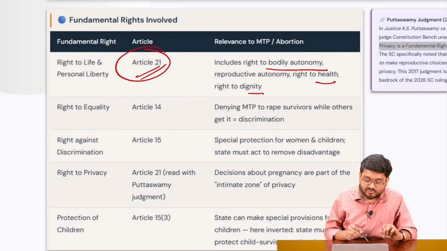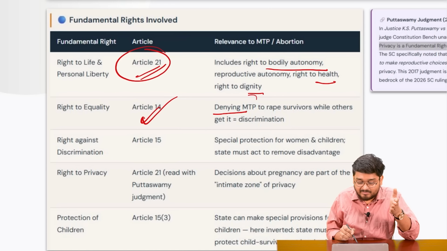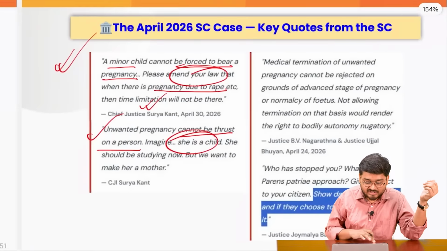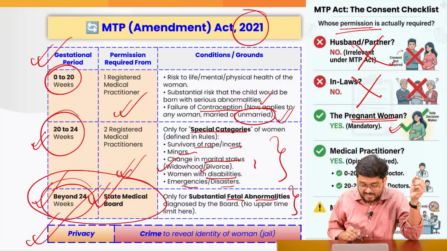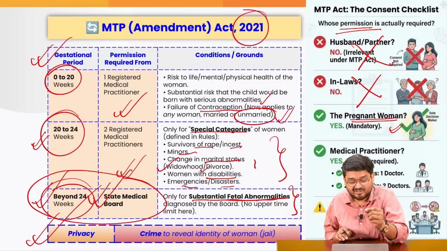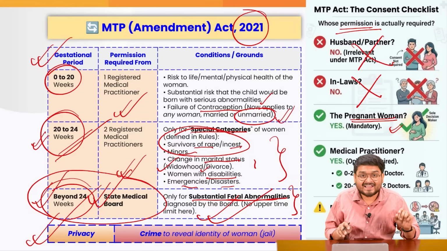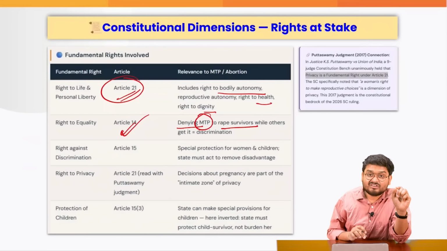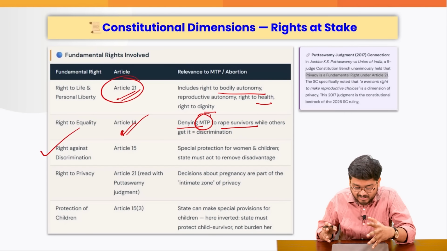It is also going against the right to equality, because others who are beyond this 24-week limit, only under substantial fetal abnormalities, are getting it, but rape survivors are not getting it. So this is what is going against your fundamental rights. It is going against discrimination, right?